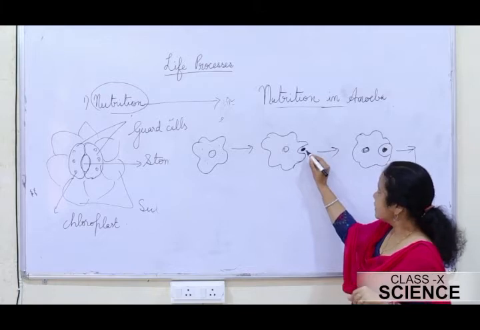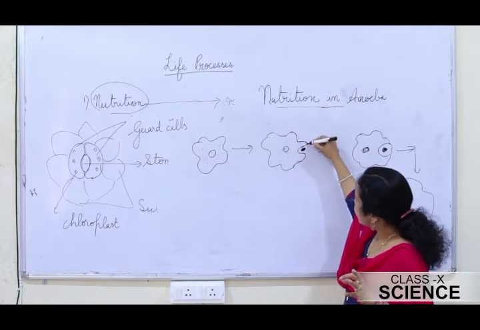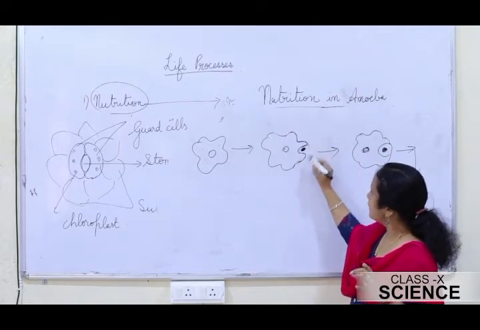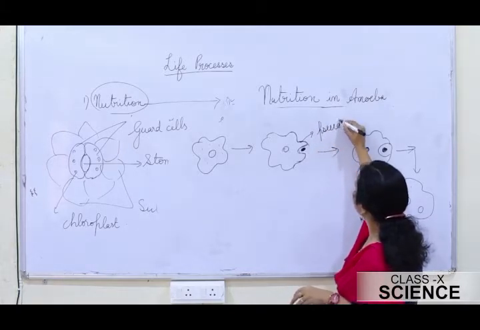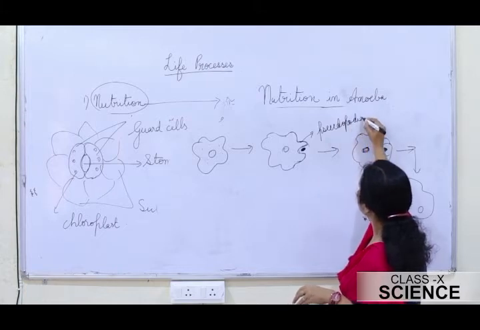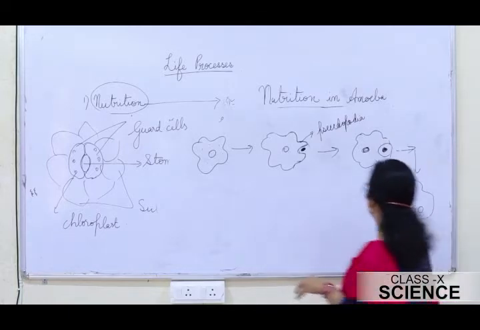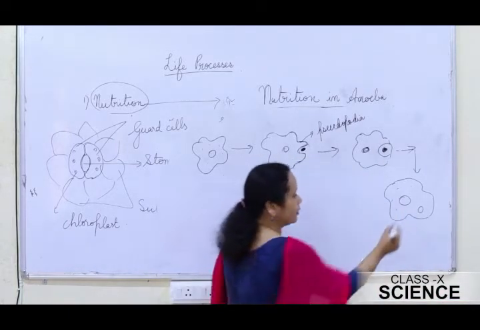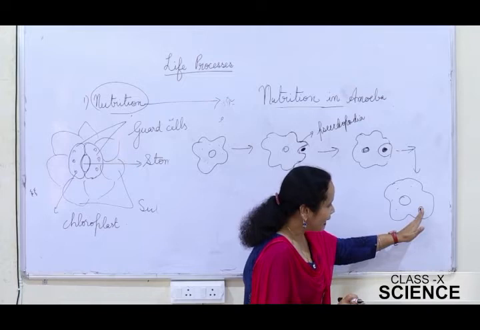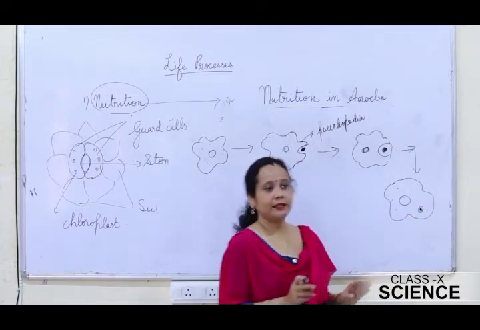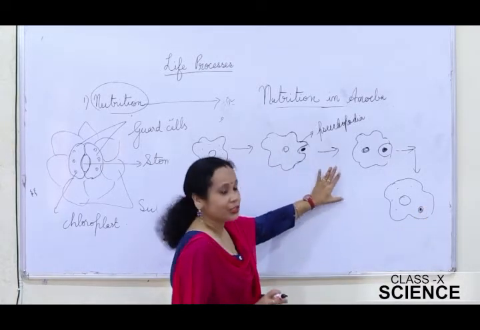When amoeba sees food, what exactly does it do? It uses its body extension, a finger-like extension, to engulf the food. This finger-like extension is known as pseudopodia, the false feet. Once they engulf the food, they form the food vacuole, and inside the food vacuole the complex food material is broken down into simpler ones which diffuse into the cytoplasm, and the remaining undigested materials are ejected out of the cell through the cell surface. So this is the nutrition in amoeba.